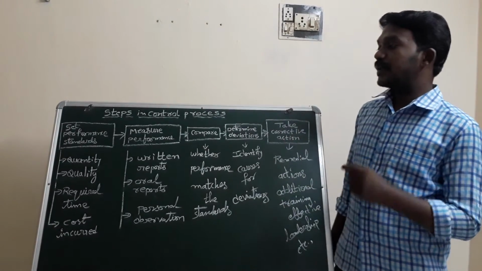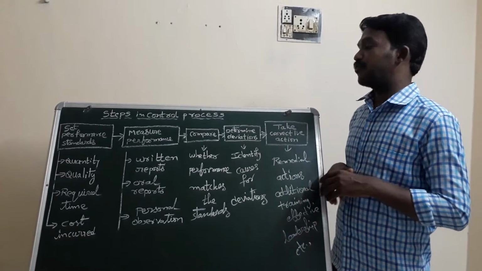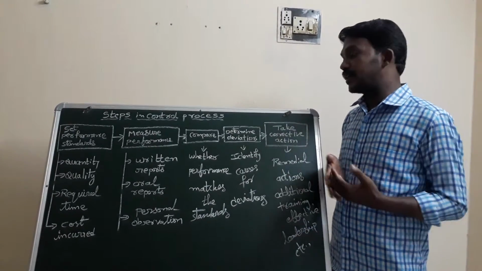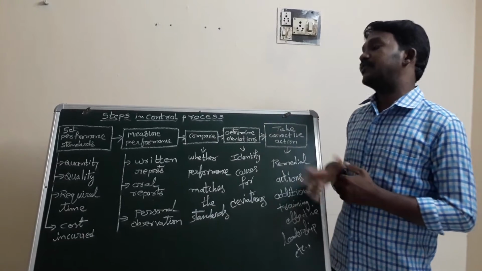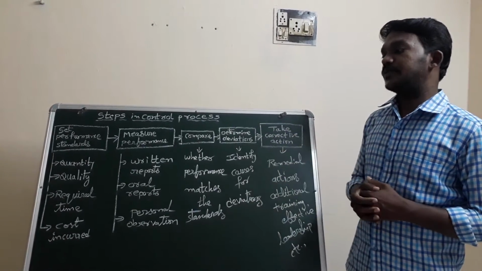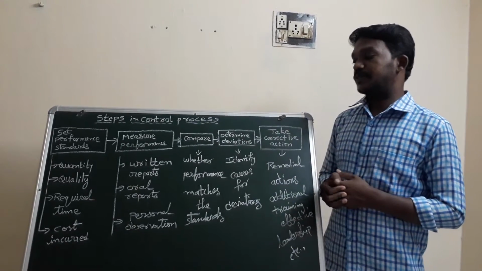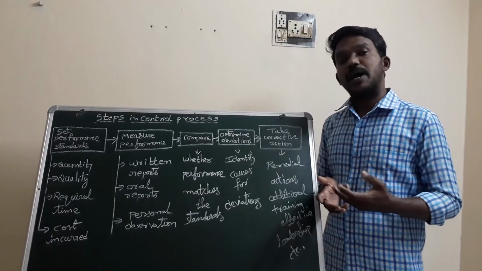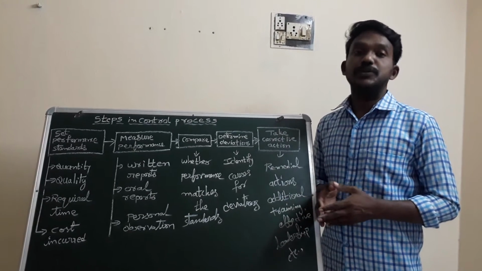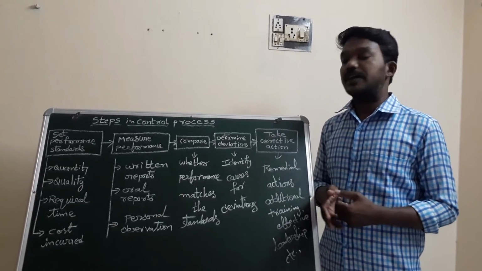And the second one is measuring performance. After setting standards, which they have to follow while doing their work, we have to measure the performance. For measuring performance, we use these three: written reports, oral reports and personal observations. In olden days we used manual reports. Now you can use computerized reports, especially in Word and Excel sheets.